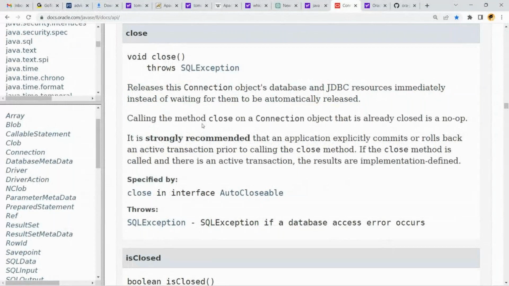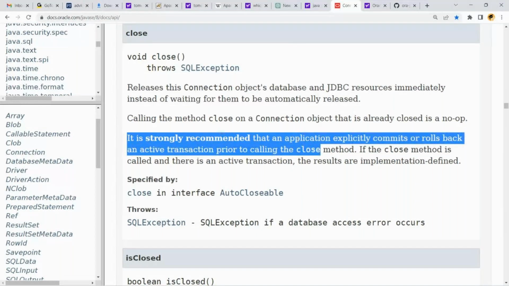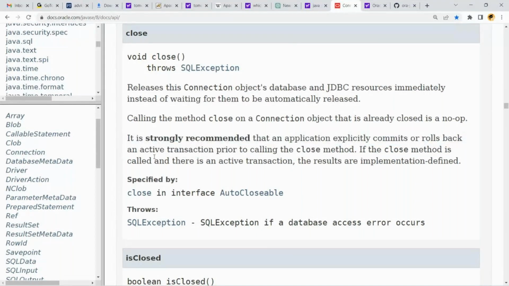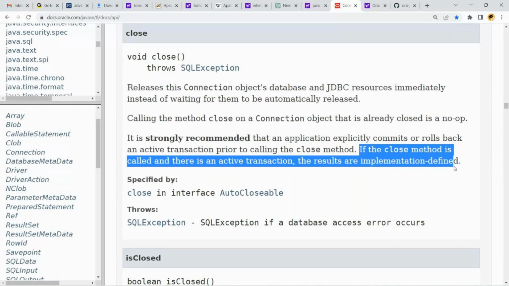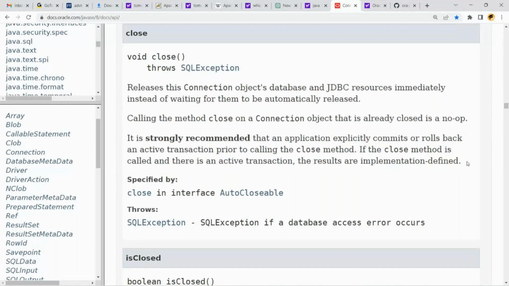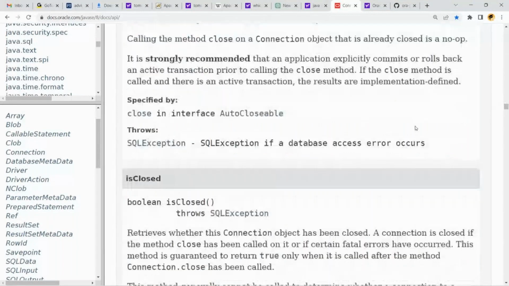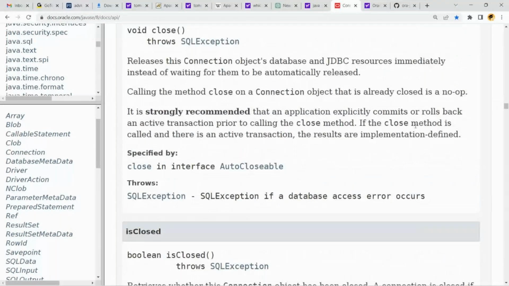You got the point, right? But it is strongly recommended that applications explicitly commit or roll back an active transaction prior to calling the close method. If the close method is called and there is an active transaction, the result is implementation-defined. It's called transaction management level, no? We can check whether transaction commit and rollback operations are done perfectly or not. That I'll tell you in later classes.